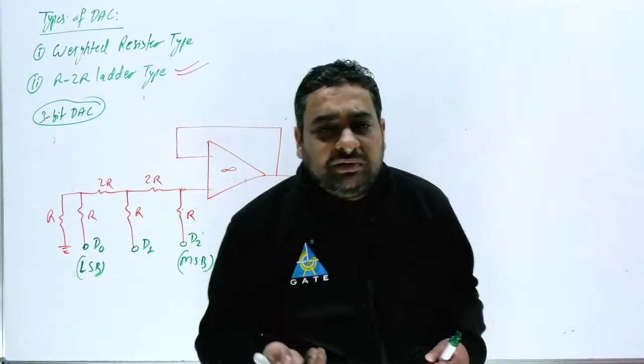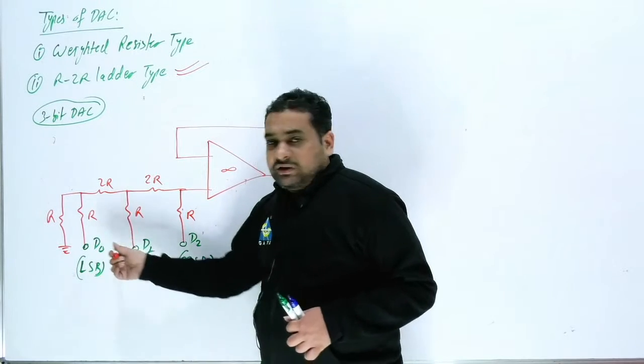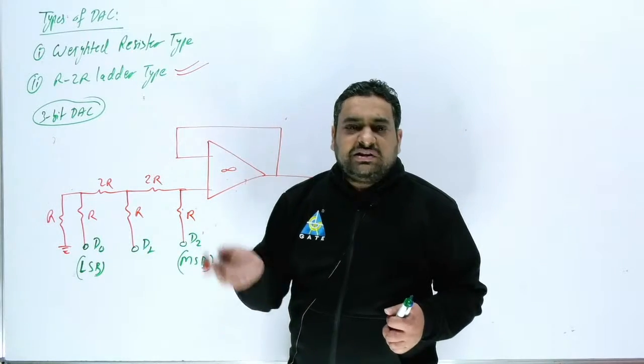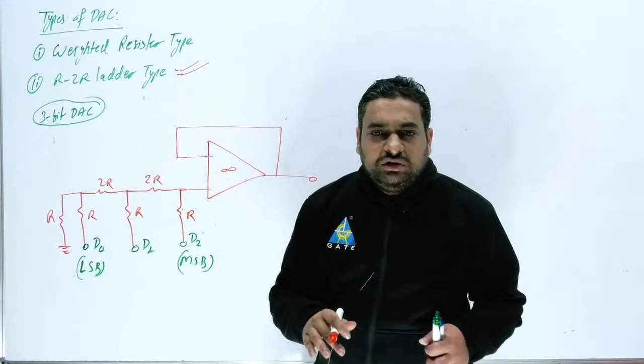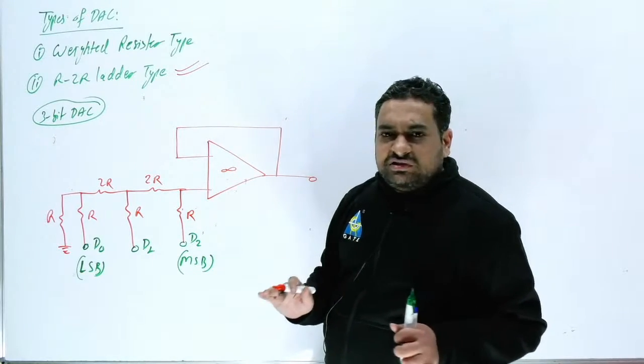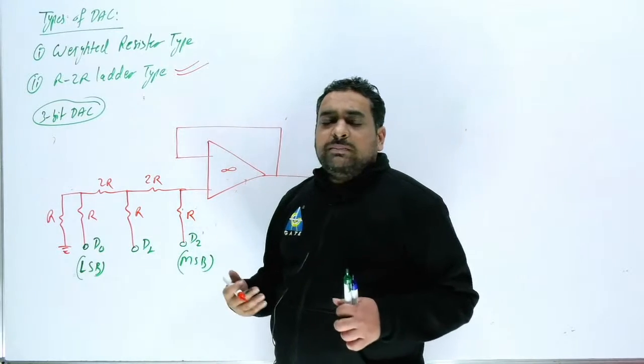But the examiner can sometimes ask a question from here. They can provide different voltages here, here and here. Sometimes they can also use negative voltage, sometimes positive voltage. Sometimes any one can be ground or 0. So you just have to apply superposition here. If the voltages are given, how can you find the answer?